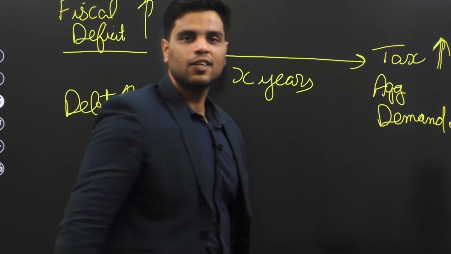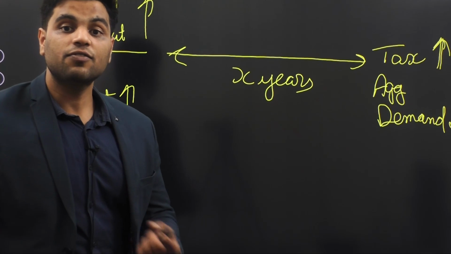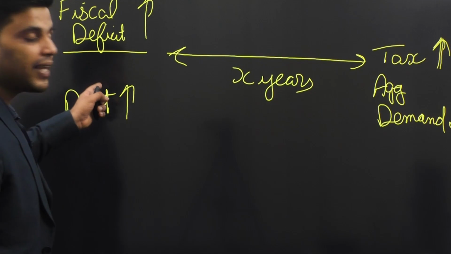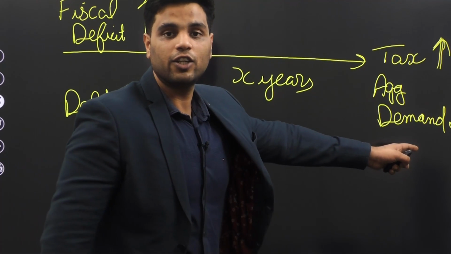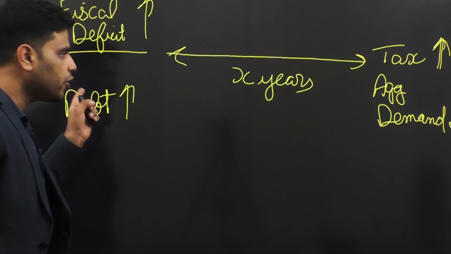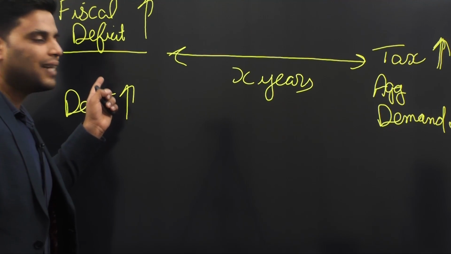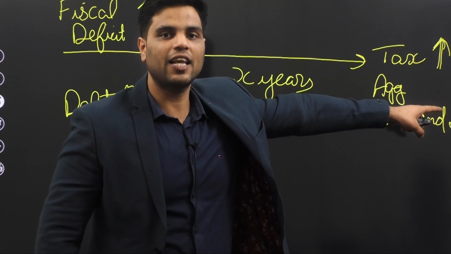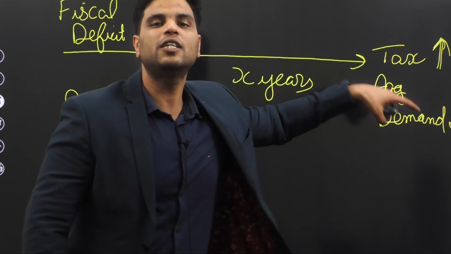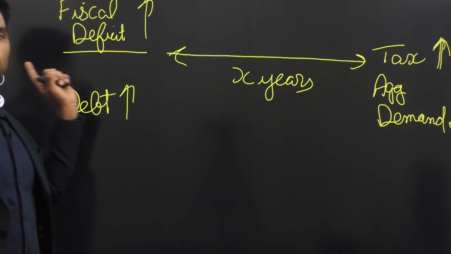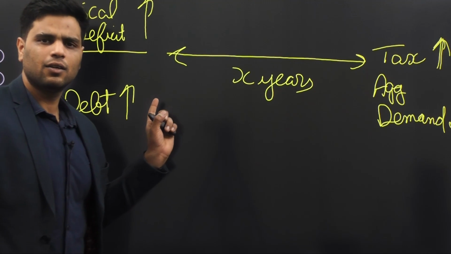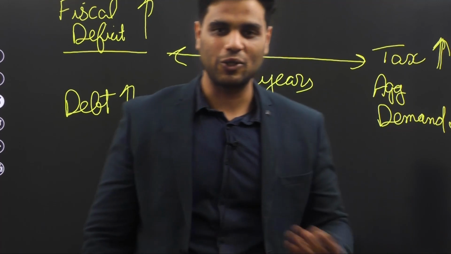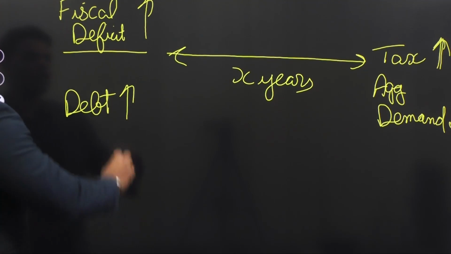So people who are against fiscal expansion say that this is a wrong thing to do because you're doing it at the expense of future generations. You're improving your economy now at the expense of future generations, because their economy would be down just because you decided to save your economy now. Does that make any sense? So it is against the future generation also.